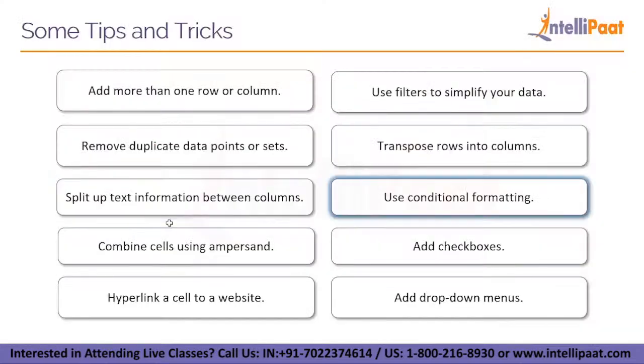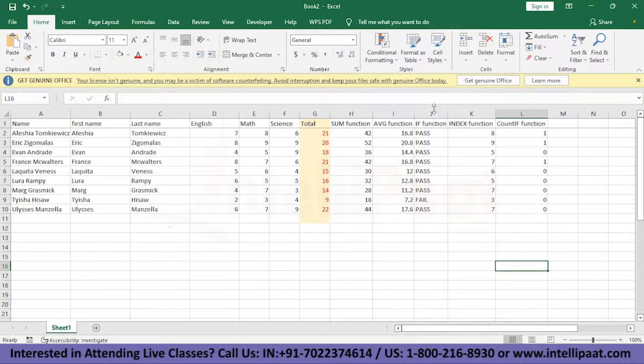Next up, we have using conditional formatting. Let's see how we do conditional formatting. Let's say we have only one fail here, but I want all the students who have passed to show in green so that it is easier for me. And I want the fail option to be in red.